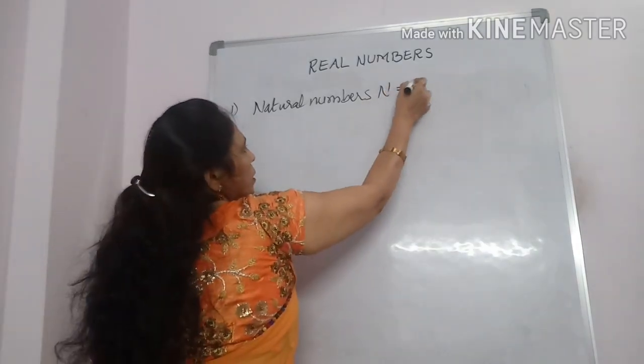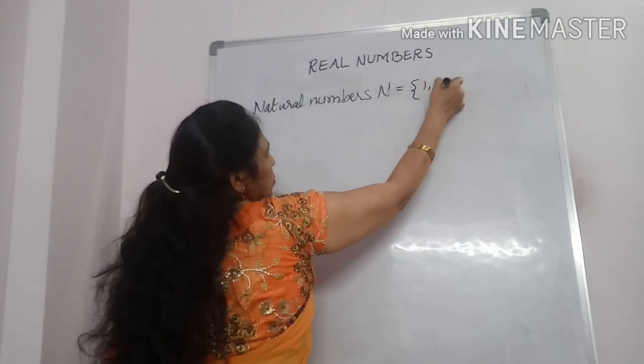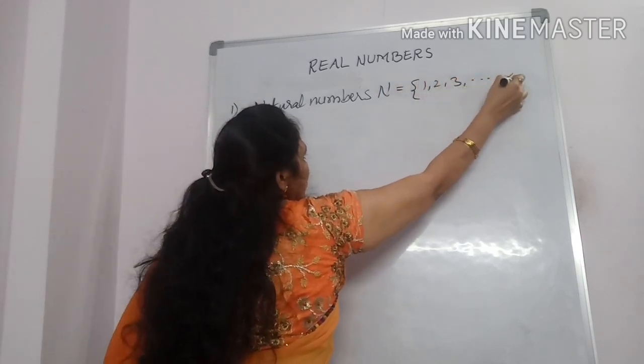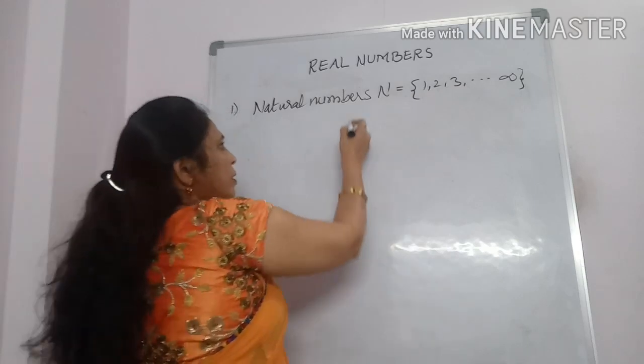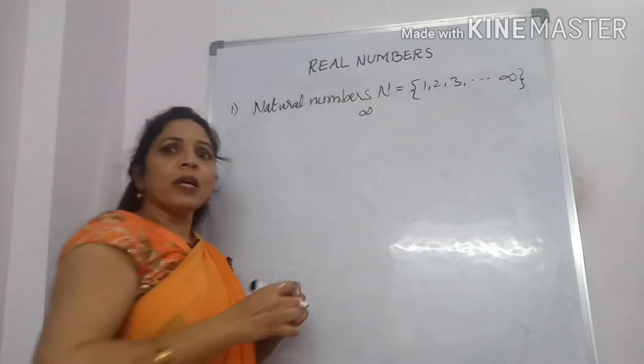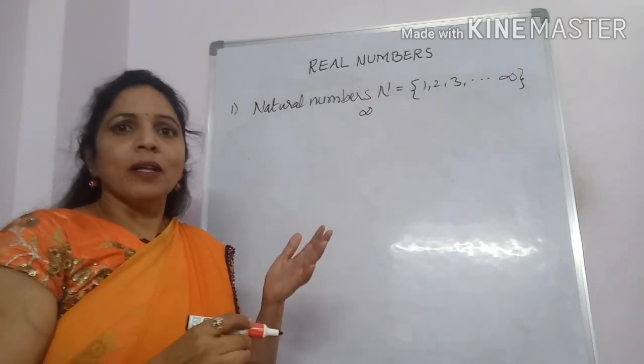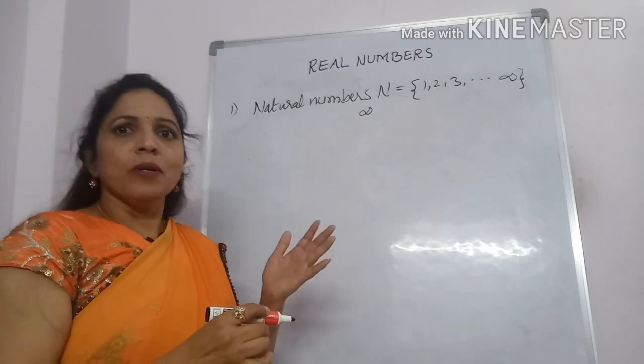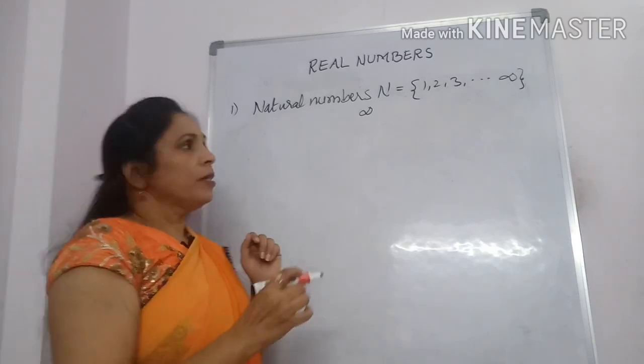So we can count 1, 2, 3 up to infinity. What does infinity mean? There is no end. The numbers will continue. That's why it's called infinity.